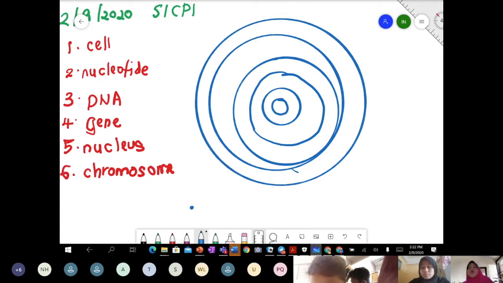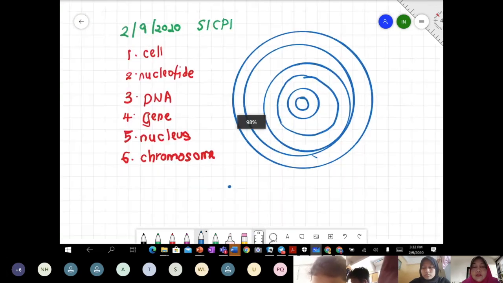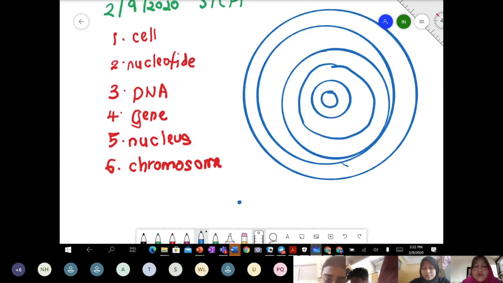Try to arrange the six according to descending order.